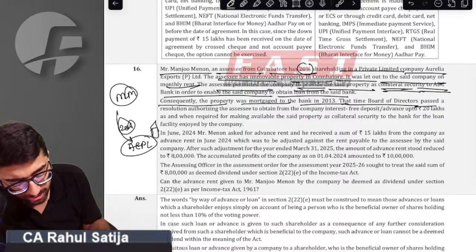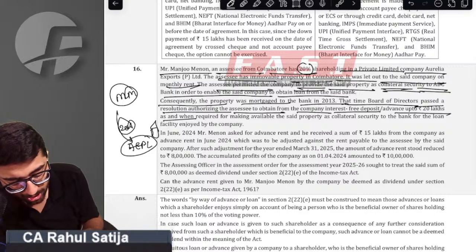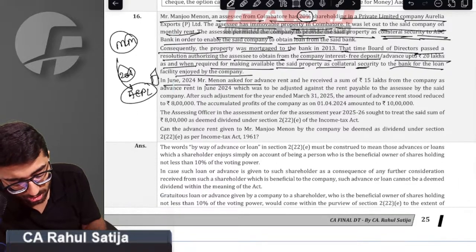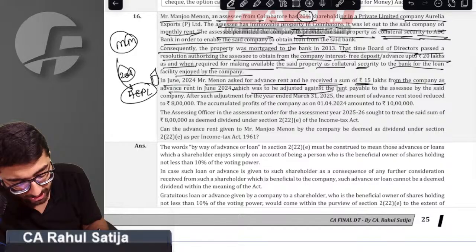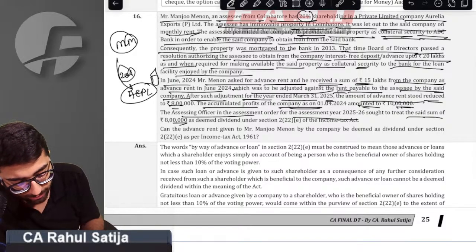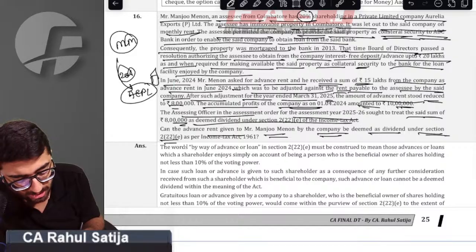At the time, the board of directors passed a resolution authorizing the assessee to obtain an interest-free loan and deposit up to 20 lakh rupees as and when required, in return for making the said property available as collateral to the bank for the loan facility enjoyed by the company. In June 2024, Manju Menon asked for advance rent, received 15 lakh rupees, and the company advanced the rent. The rent per month was adjusted against the rent payable by the assessee to the said company. After the adjustment during the previous year, the amount of advance rent stood reduced to 8 lakh rupees. The accumulated balance was 10 lakh rupees. The Assessing Officer treated this as deemed dividend. The question is whether the advance given by the company to Manju Menon shall be treated as deemed dividend or not.